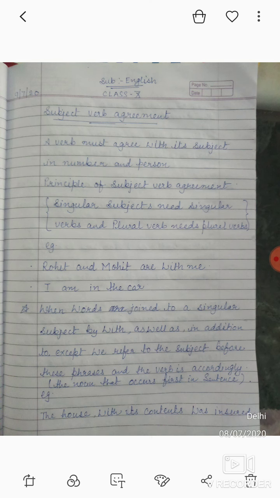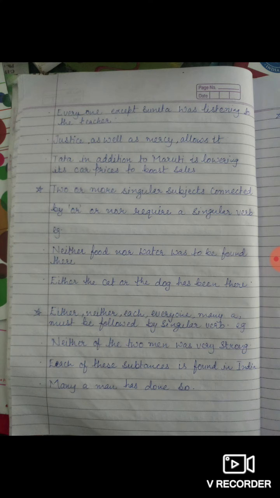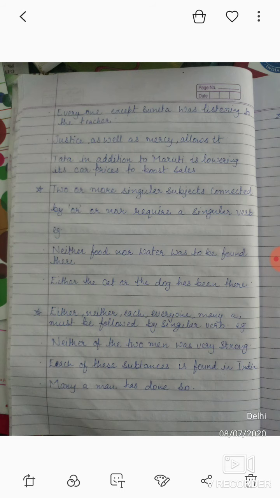Now look at the second example. We have everyone except Sunita was listening to the teacher. Everyone is what? Everyone except Sunita. What is the subject here? Subject is Sunita. That's why we have used was as a singular verb.